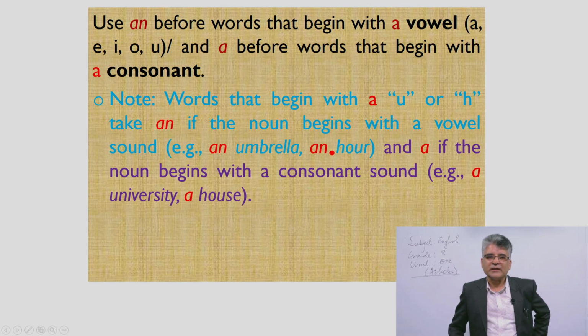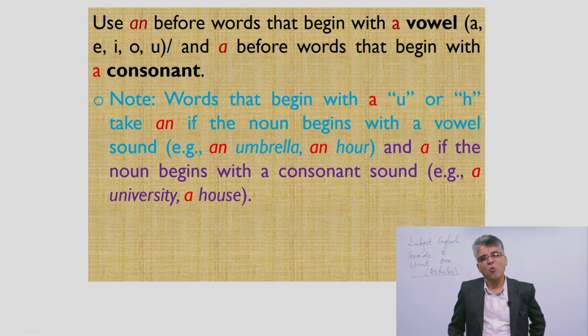Similarly, here H, O-U-R, H is silent here. It is not how, it is our. How do we pronounce it? Our, just like O-U-R, our. That's why an article is used, because H is completely silent.